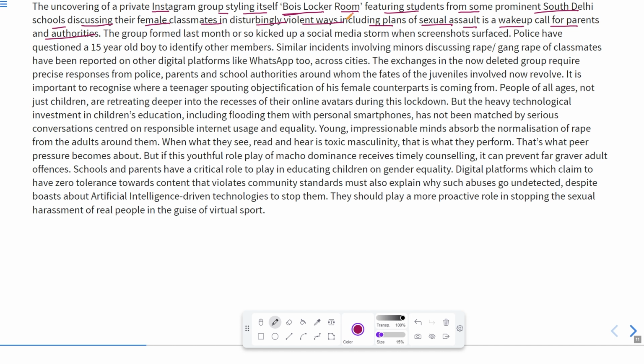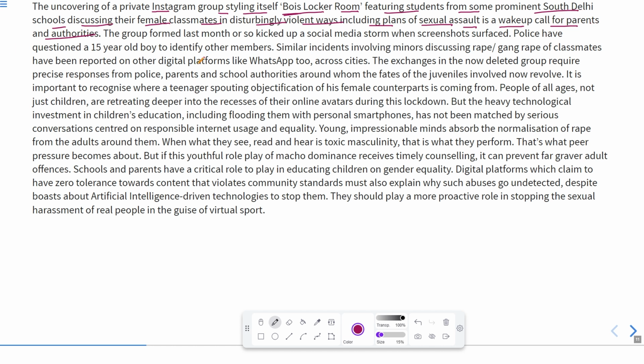It means that particular group was used by some Delhi teens who have discussed their female counterparts, and they used abusive language for them. Okay, so wake-up calls for parents and authorities.